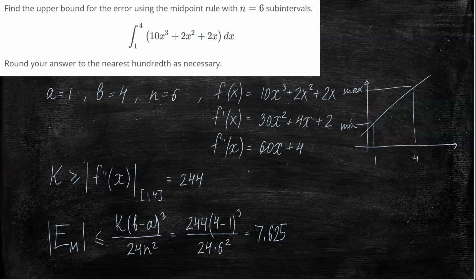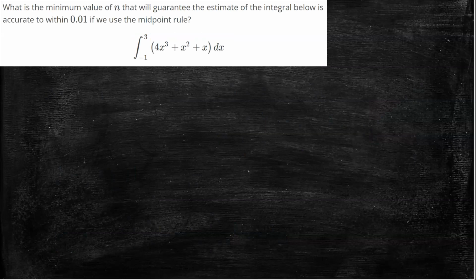Another type of problem that we can do using this formula is kind of in reverse. We can figure out the smallest value of n that will guarantee a certain accuracy. To do that, we're going to start off with the formula. So the upper bound for the error is k times (b minus a) cubed divided by 24n squared.